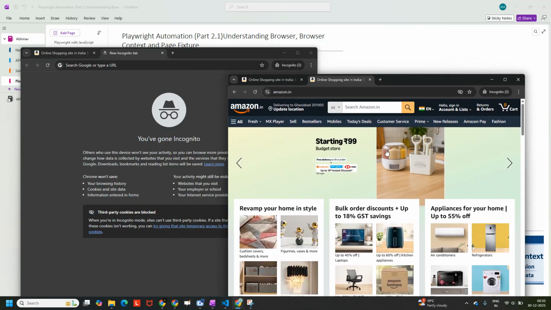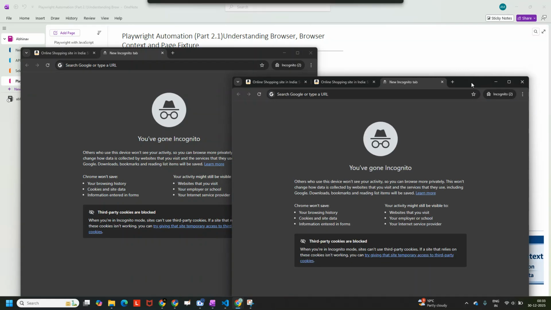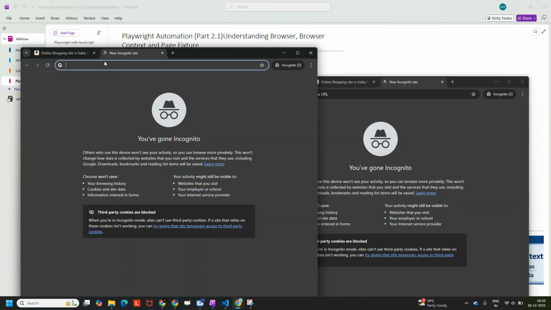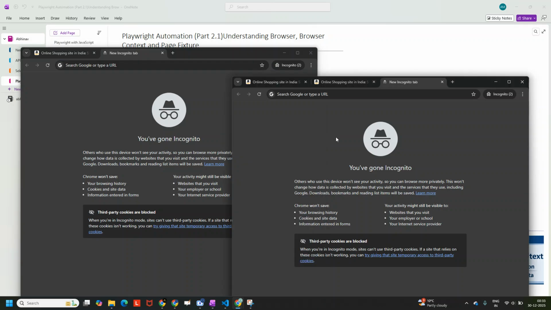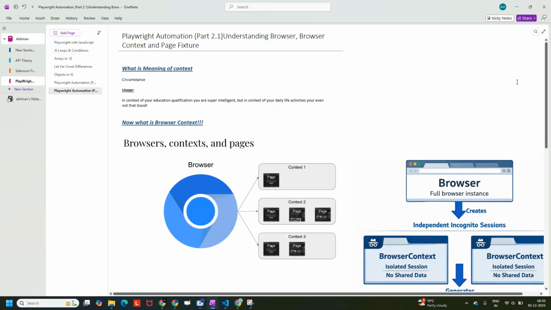And it is very simple, right? Whatever page I am opening is opening onto this particular incognito window. Whatever page I have opened is opening into this incognito window. It is not opening over here as well. So these are two independent sessions. So I have made your concept very simple. This is a very clear cut and simple example that I have tried to explain.